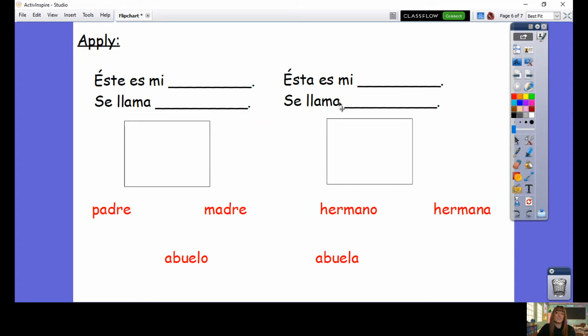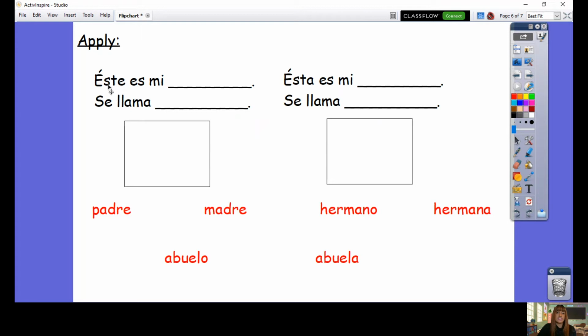So you are going to introduce two family members. It can be any two members. So it could be your dad or your granddad. It can be your brother and your sister. It could be your grandma and your brother, okay, whoever you want in your family. You're going to say who they are and you're going to say what their names are. So if you could do one man and one woman, or a man and a girl, so there's two different ones, that would be a little bit easier because I've already set out your sheet.